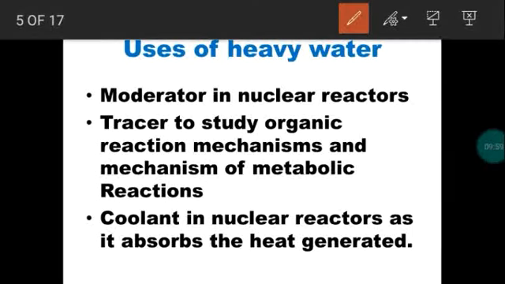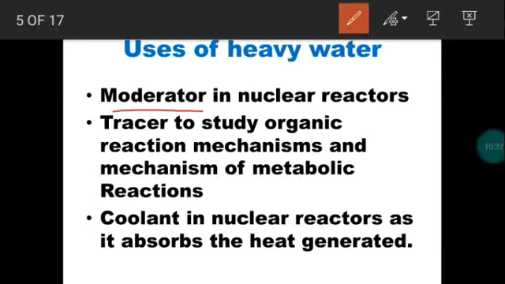So moderator is a substance which reduces the speed as well as energy, right? So in the nuclear reactors, what happens? The neutrons are striking the fuel, uranium. So in the nuclear reactors, we feed uranium. The uranium is bombarded by neutrons. So if the neutrons are moving fast, in order to reduce the speed, we use a moderator. So heavy water is used as a moderator in nuclear reactors. It slows down the neutrons.